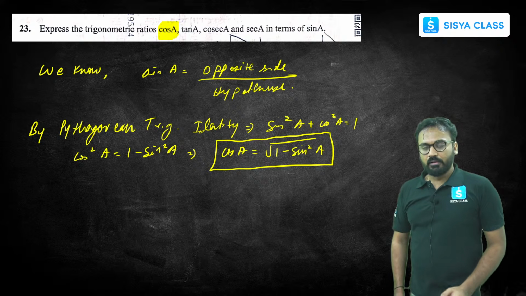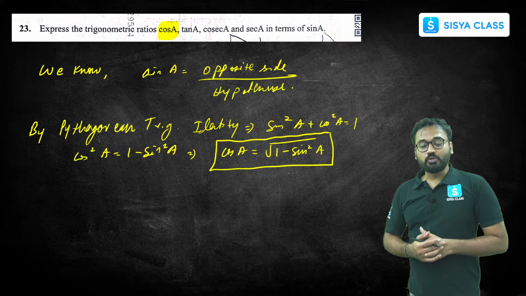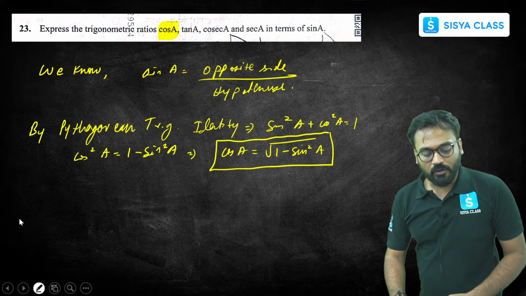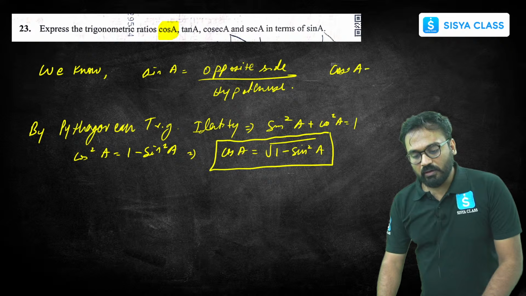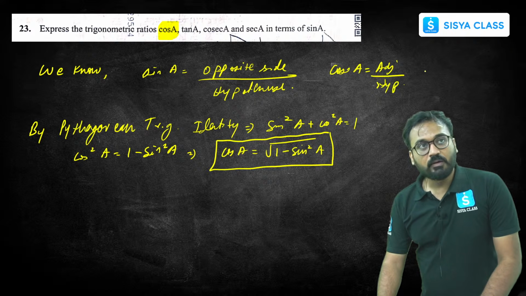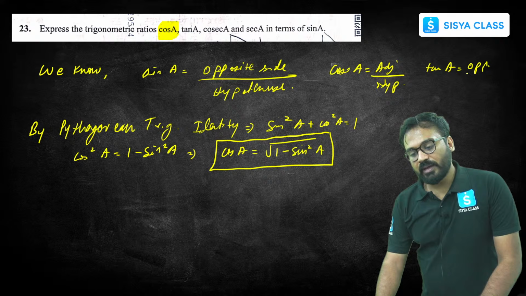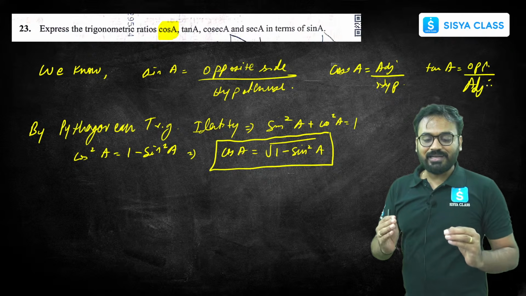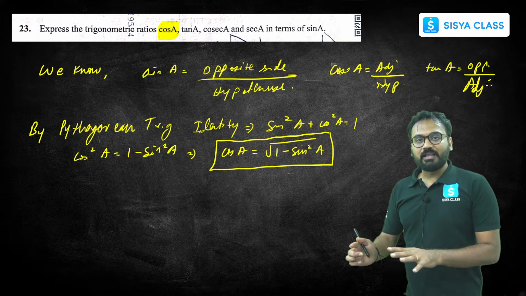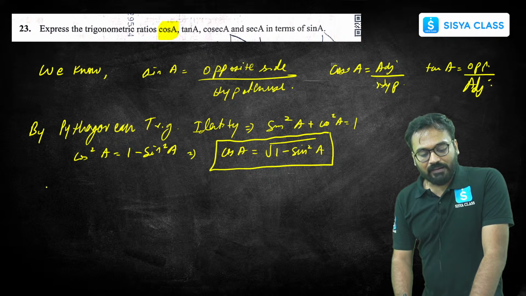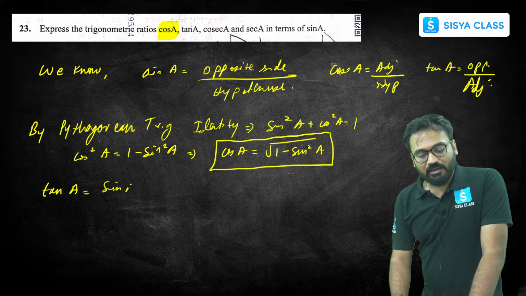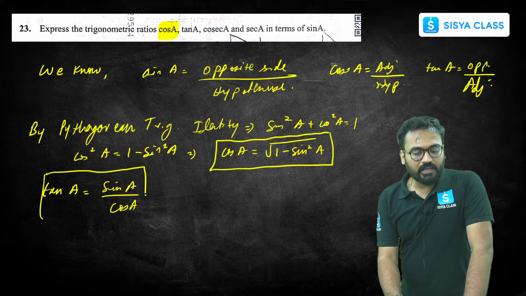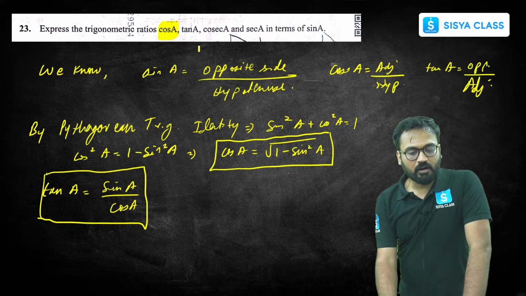Next part is tan A. Now tan A, the reason I wrote sin A equals to opposite by hypotenuse is that's the basics from which you derive the formula for tan A, right? You know that cos A is adjacent by hypotenuse. Tan A is equals to opposite by adjacent. Now, if you divide sin A and cos A, you will see hypotenuse and hypotenuse will get cancelled and you will get opposite by adjacent side, which is nothing but tan A. That is what I will do over here, and I'll write tan A is equals to sin A by cos A. Okay, this is the simple relation. Second part also done. Tan A is equals to sin A by cos A.